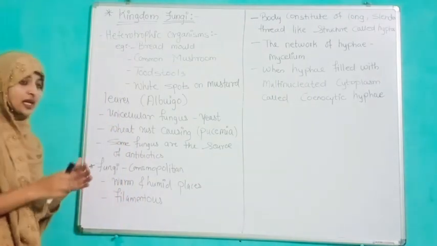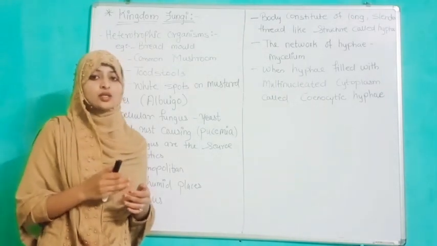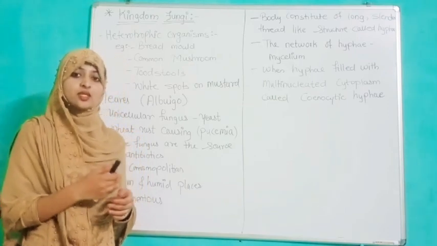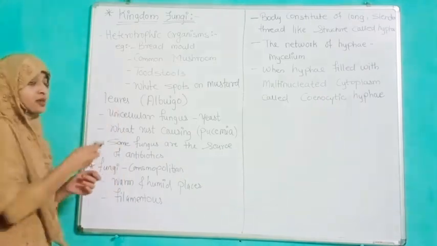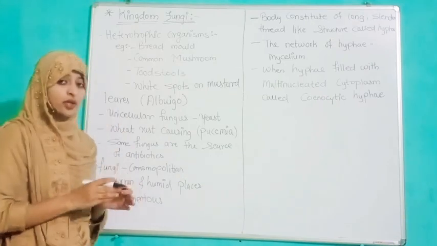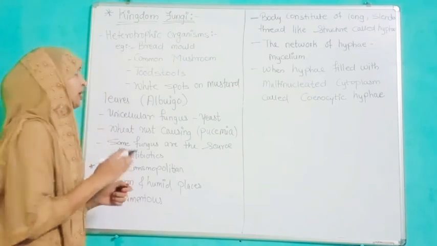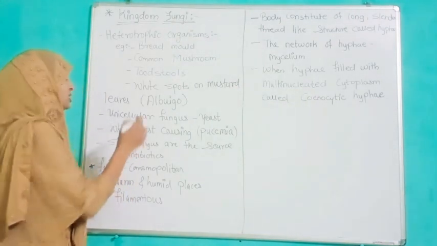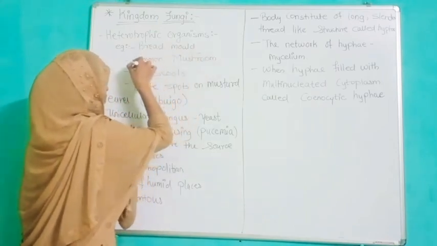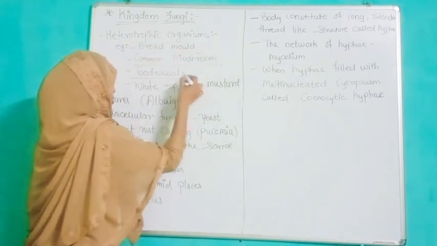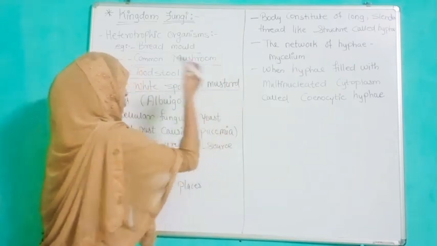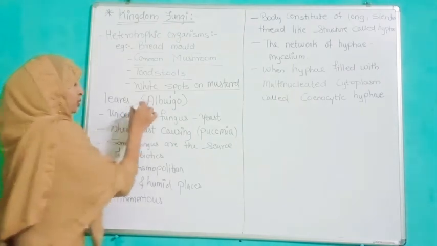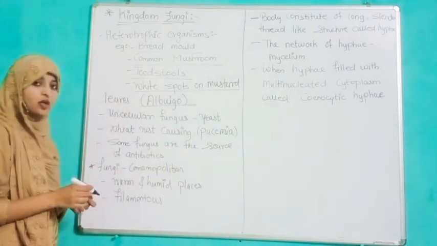Now see here, we know that fungi are saprophytic in nature, means they feed on dead and decayed matter, means they are heterotrophic organisms. They are saprophytic heterotrophic organisms, and they have given us some examples: bread mold, common mushroom, toadstools, and the white spot on mustard leaves, which is a fungal disease caused by Albugo fungus.